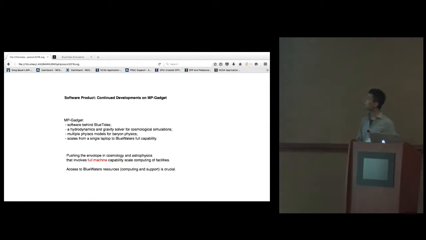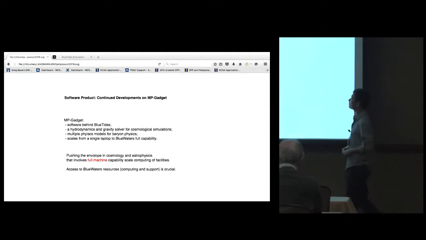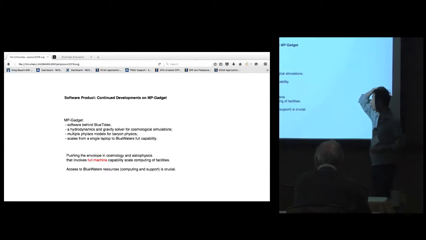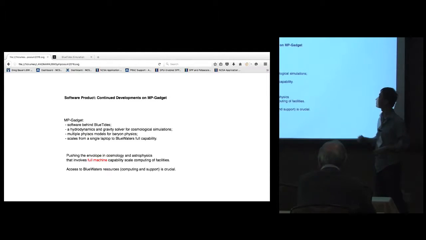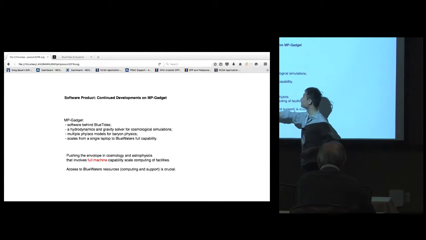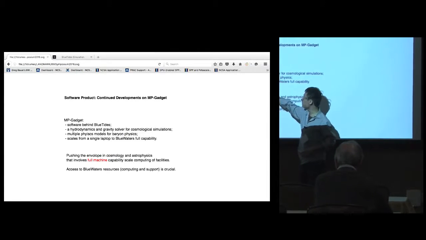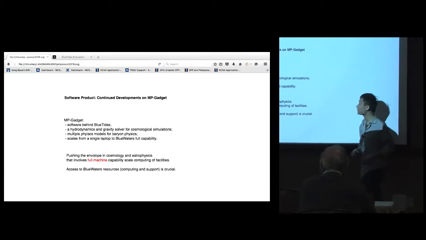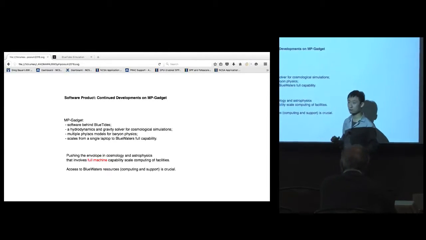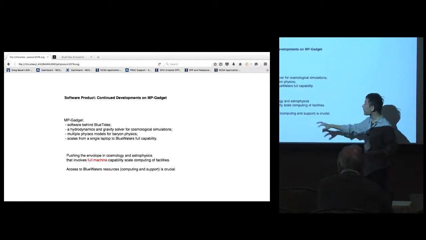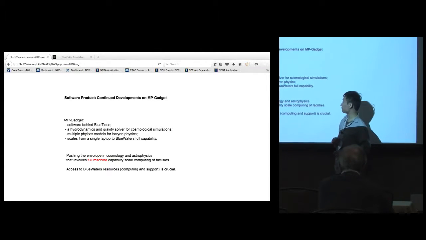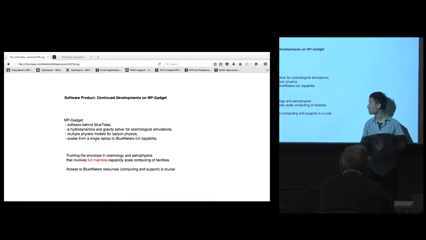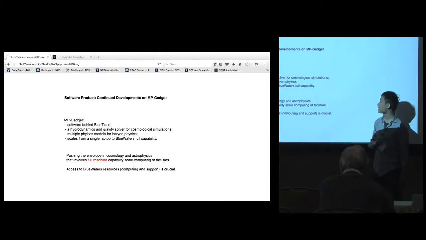Of course, while we are doing science, we're not sitting idle about the software. We're also making progress on continuing development of the software behind BlueTides, MP-Gadget. Basically, it's a hydrodynamics and gravity solver for cosmological simulations. It implements multiple physics models of baryonic physics. The striking attribute of this software is that it scales from as small as a laptop to Blue Waters' full machine capability.